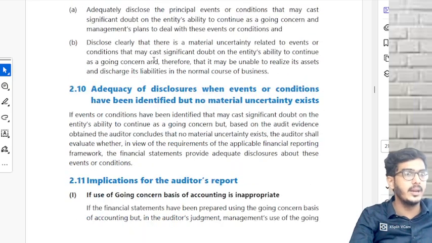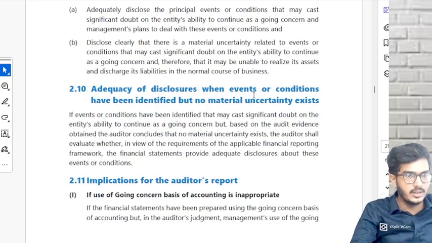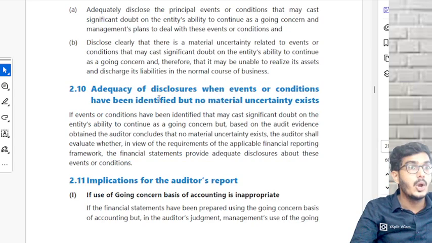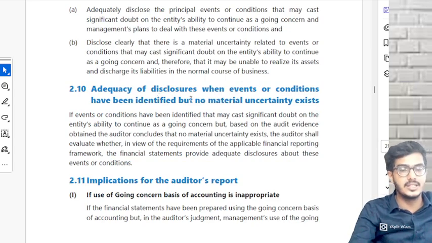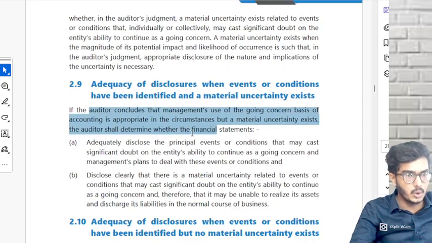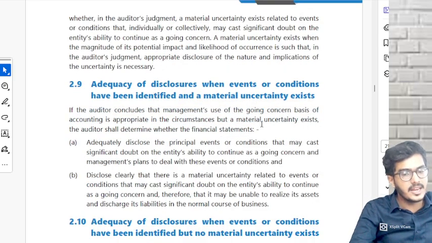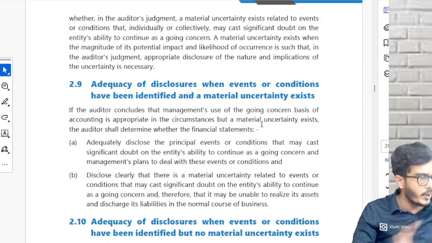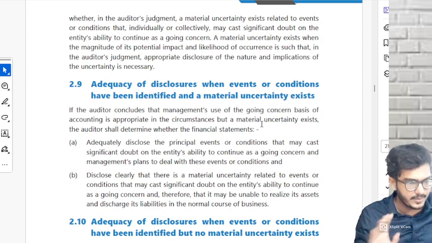Read the next heading 2.10. Adequacy of disclosure when events and conditions have been identified, but no material uncertainty exists. No has been added here. So here they're telling, if the auditor concludes what? Management's use of going concern is appropriate. No problem in going concern. Proper financial statements, going concern.